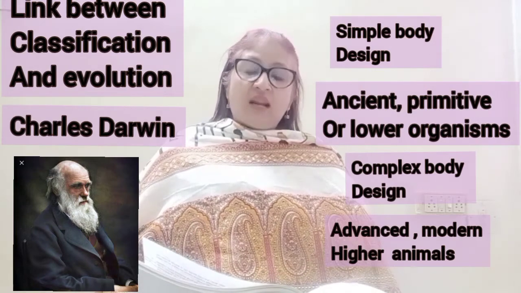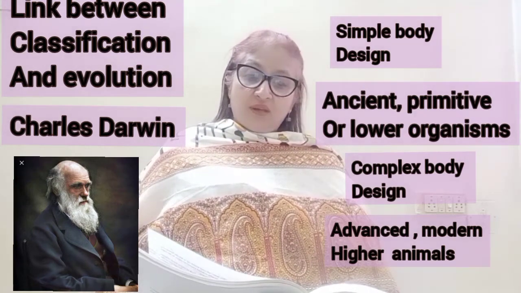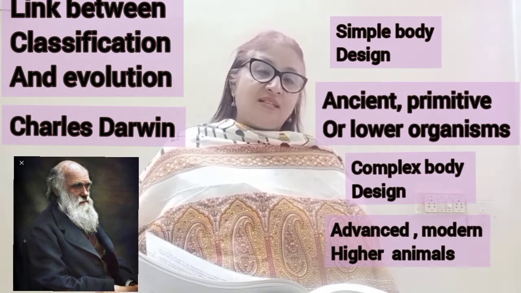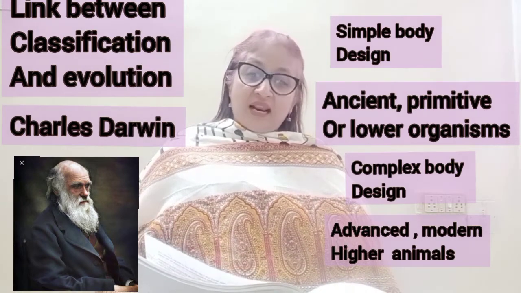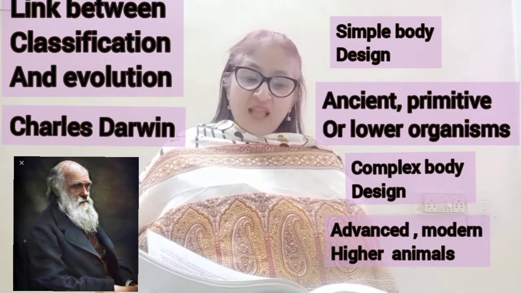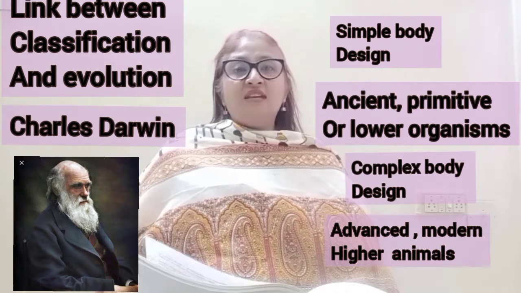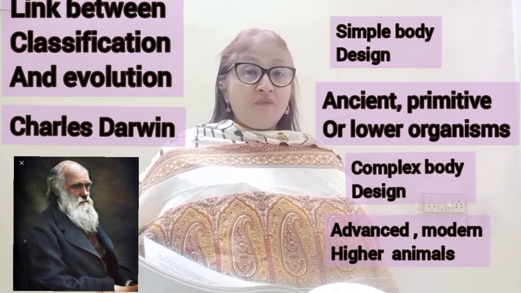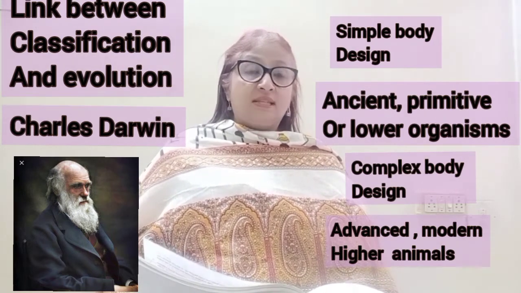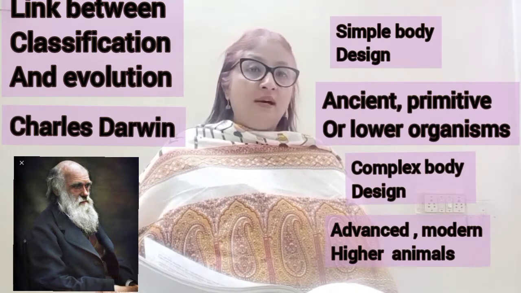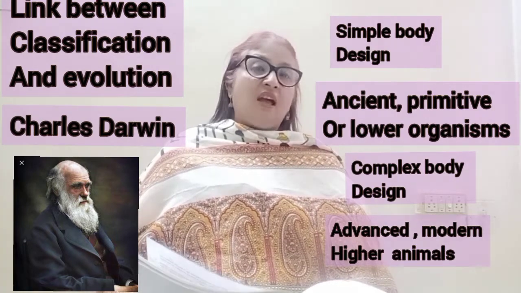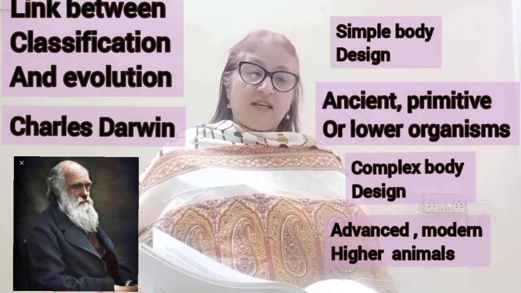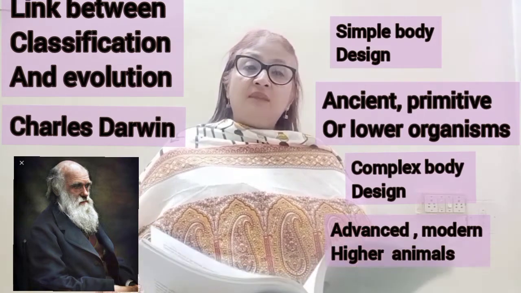Now, in reality, these terms are not quite correct since they do not properly relate to the differences. We will be learning more about this in the next year, in the chapter Evolution and Heredity. There we will be learning something very contradictory.